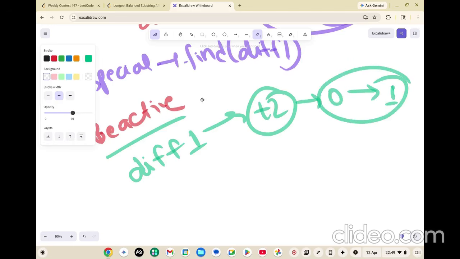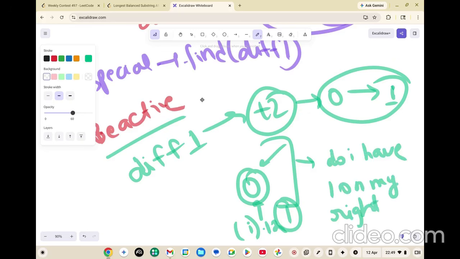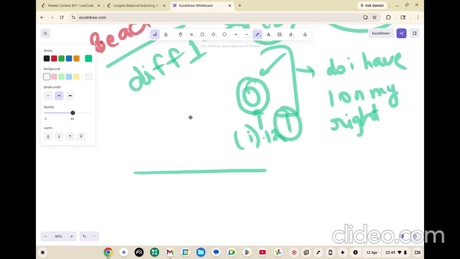What does this mean? If you had a 0 at that very index, let's say you are at the ith index, and it had a 0, then if you want to convert this 0 to a 1, what do you need to check? You need to check that do I have a 1 on my right side? And how will you find that? Let's say till this ith index you had 2 ones, and in the total string, let's say you had 5 ones.